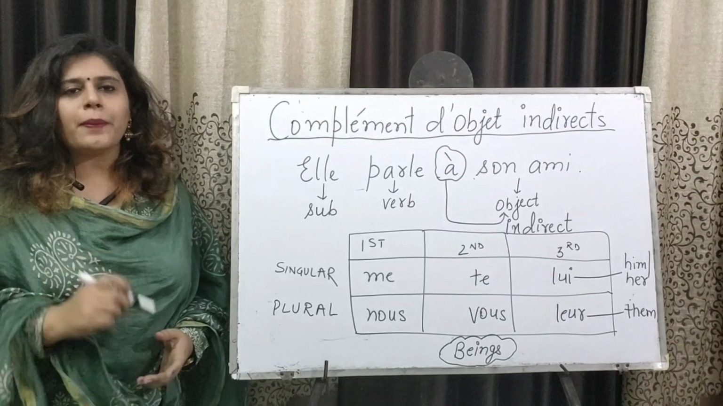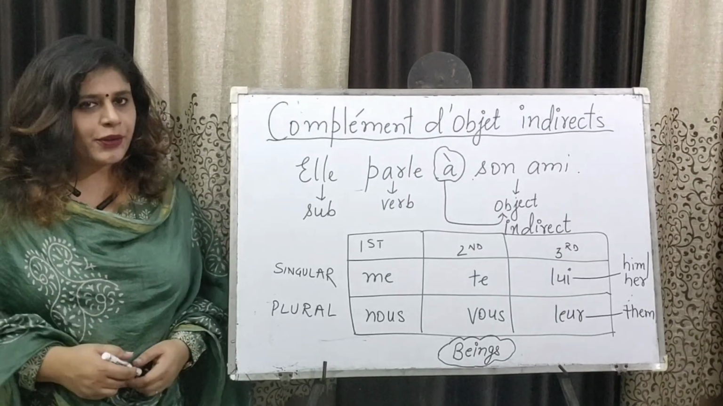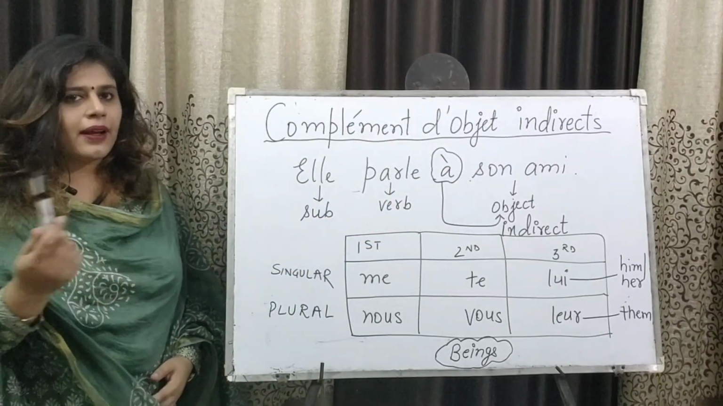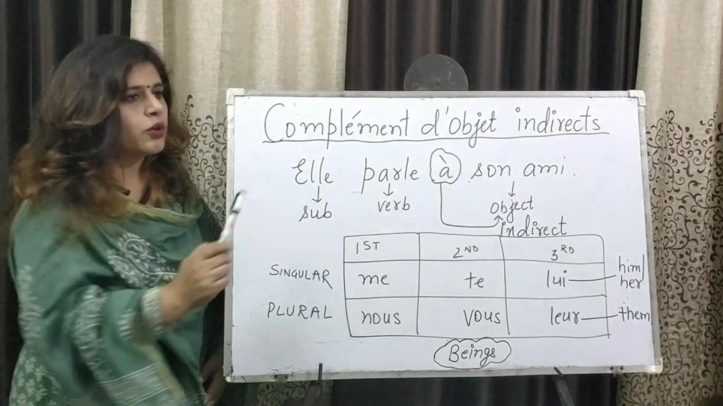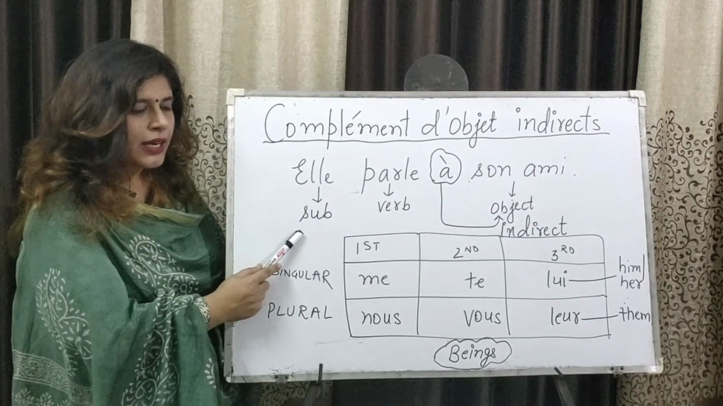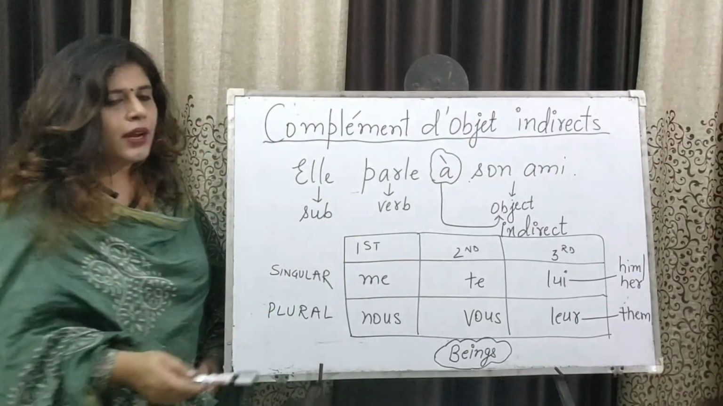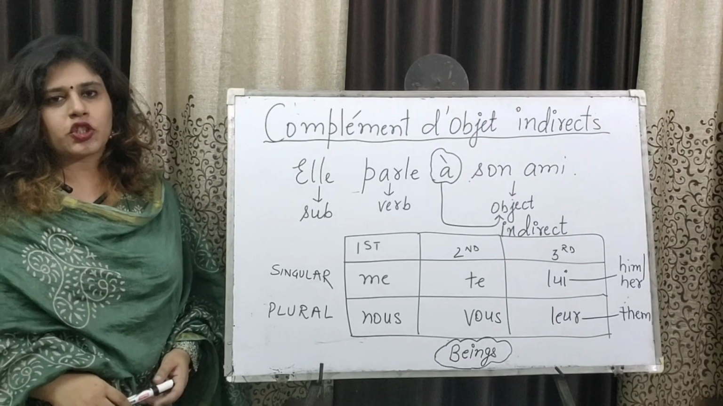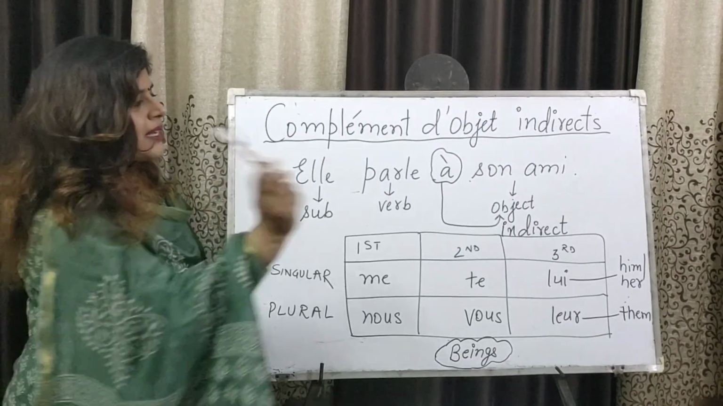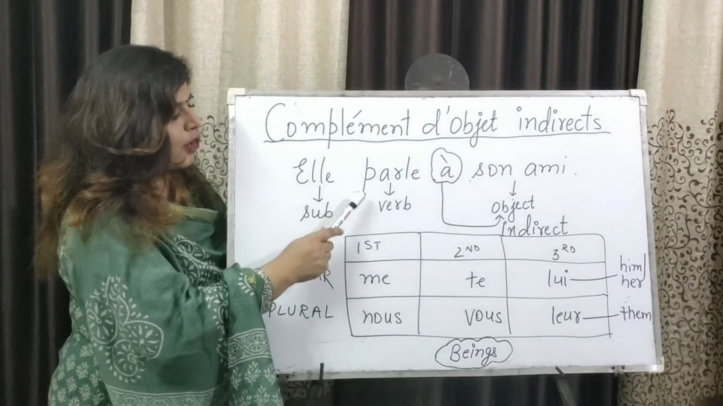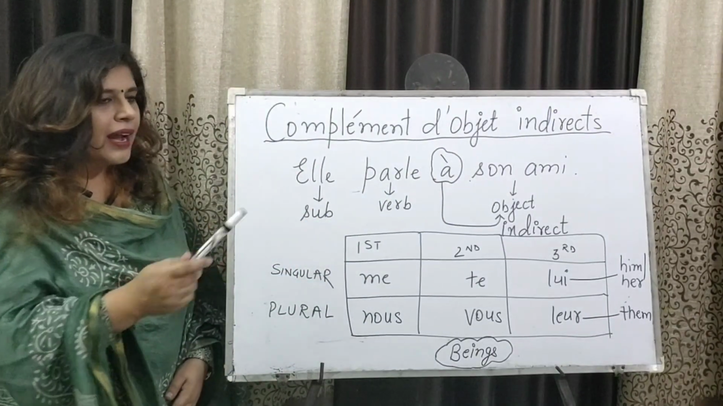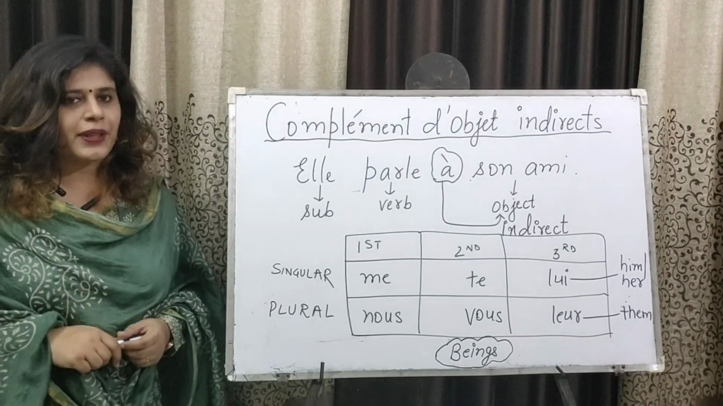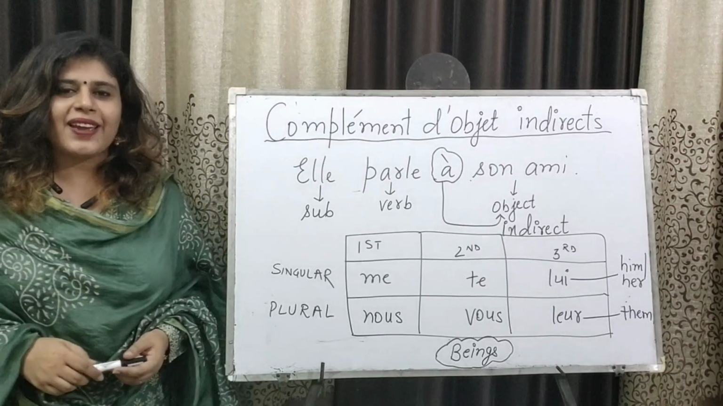Now let's understand what makes an object indirect to the verb, with the help of this example. Elle parle à son ami. Elle parle à son ami means she talks to her friend. Now she is the subject, parle is the verb, and then son ami is the object this verb brings to the sentence. Now look at this: à, a preposition. This is the preposition which makes the object indirect to this verb. Elle parle à son ami. With this preposition à, the object son ami becomes indirect to the verb, which makes it COI.